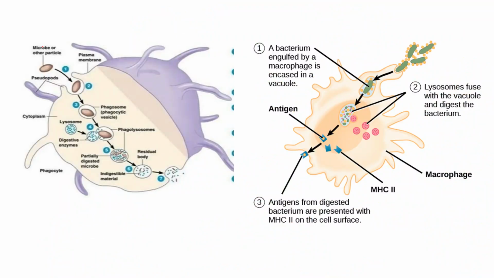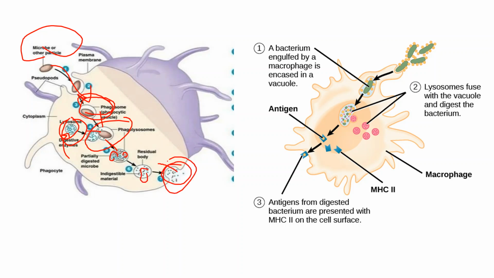So these are the microbes, and these are the APCs. They engulf and form this phagosome. The lysosome has digestive enzymes, and we need those so that they can break the microbe down into pieces. The phagosome and the lysosome fuse and form phagolysosome-like structures. After that, they break down the microbe into peptides, which we call the partially digested microbe. Here the residual body is there, and these come to the surface of the APCs, right?